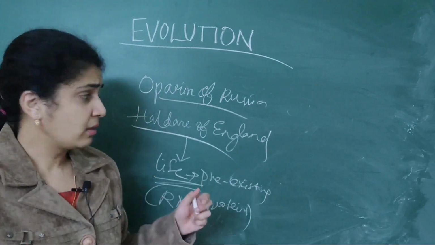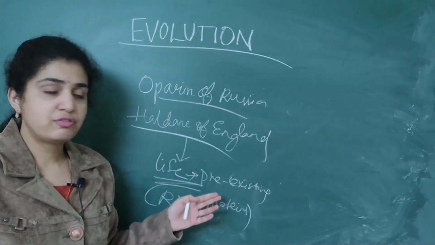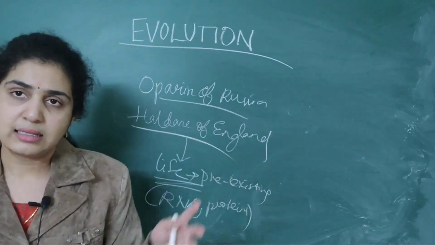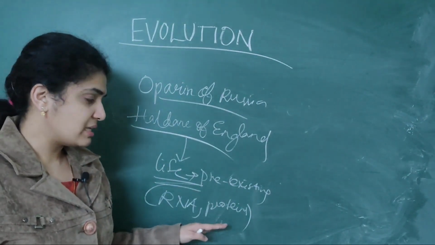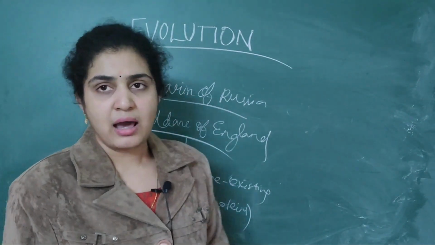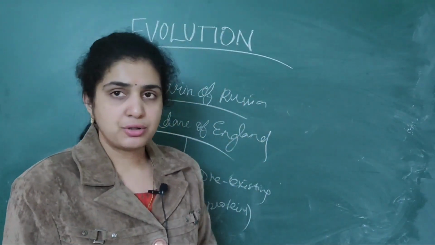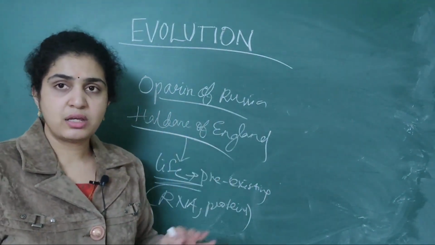For Oparin of Russia and Haldane of England, Haldane of England means he belongs to England, like that you can easily remember, life came from pre-existing molecules like RNA as well as proteins. So this is the important point that you should remember. These are the important three theories which were given.